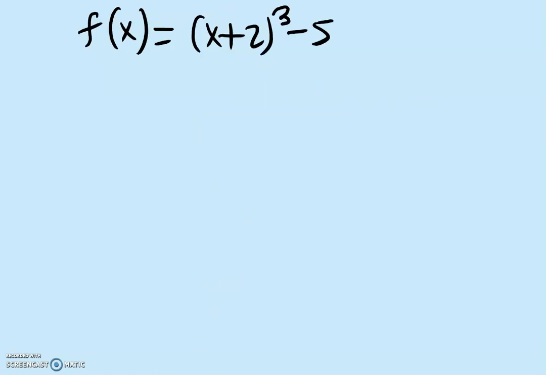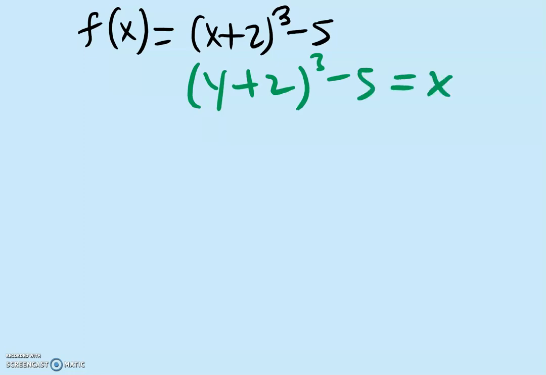Now what's different about this example compared to the problems that we have just finished is that instead of having simply an x cubed, we have an x plus 2 and this whole thing is cubed. But we just follow the same steps that we did earlier. Replace the x and the y. So we have y plus 2 cubed minus 5 is equal to x. And just like before, we're going to get y by itself.